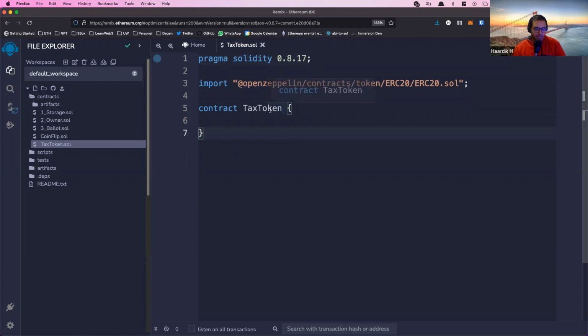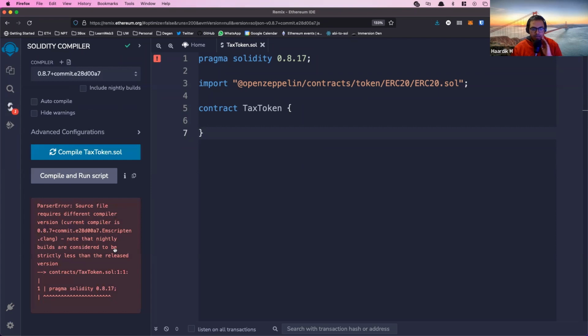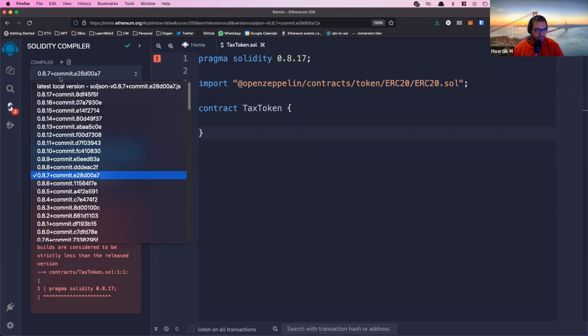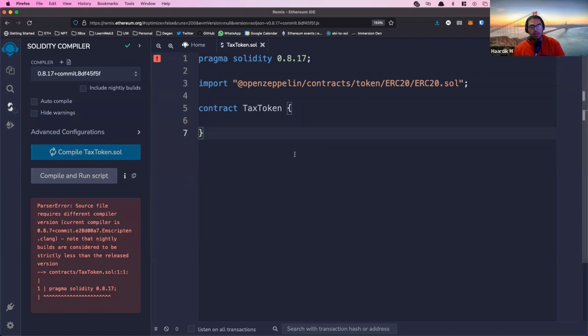So we'll see if I click save, or press Command S on my computer, on Windows it might be Control S. If I click save over here, I'm getting an error right now because I'm using a different compiler. I need to switch to 0.8.17. But yeah, if I click save now,